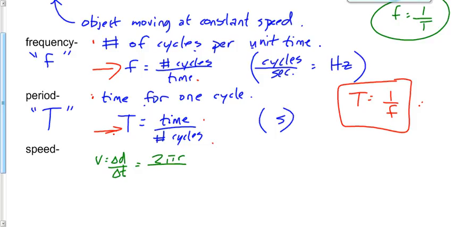Ben, what is the time around the circle once? Sure you do. Stare you right in the face, literally. The time that it takes to go around the circle one time. The time that it takes for one cycle. 1 over f, or you could say T, the period, right? So let's just say 2 pi r over T. This one also appears on our data sheet.